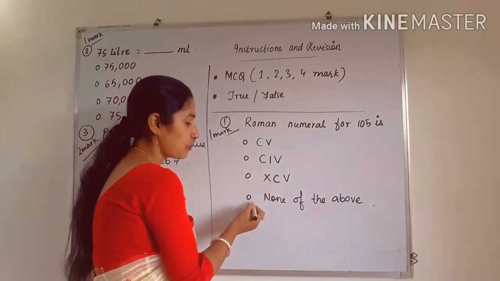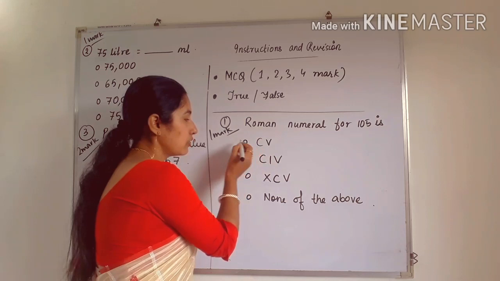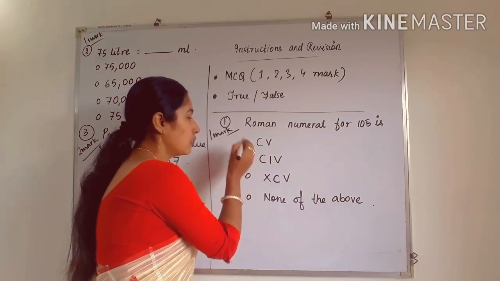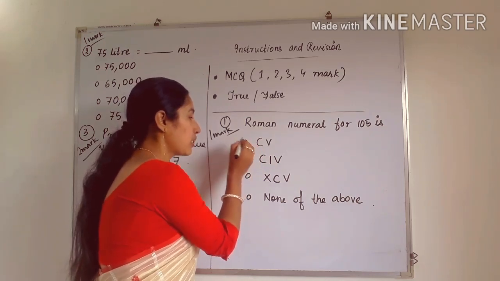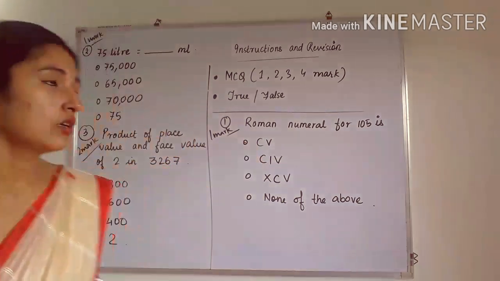Like this, 4 options will be there in the MCQ. Before each option there will be one circle. So what we have to do is click on the correct option like this. So this will be correct.